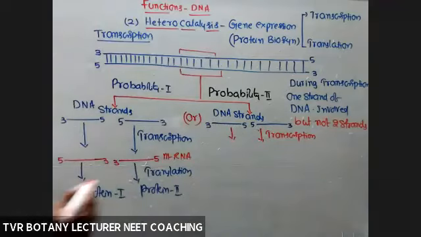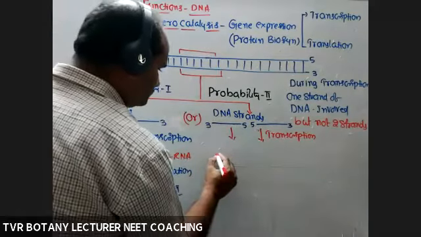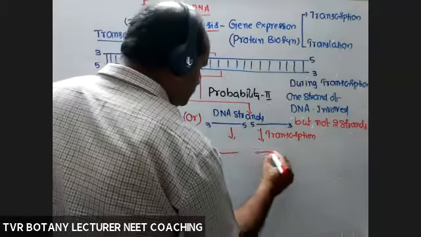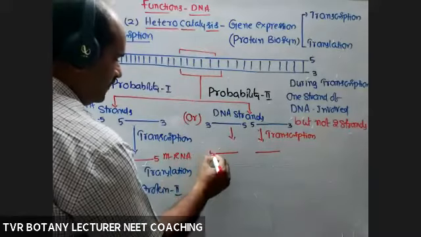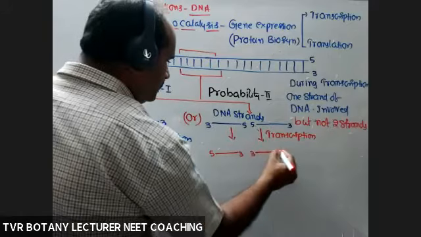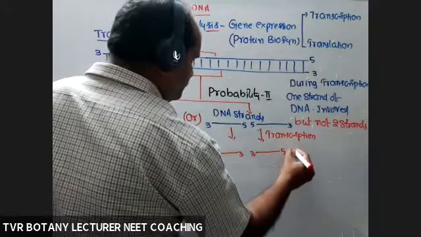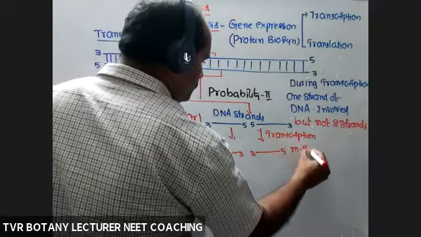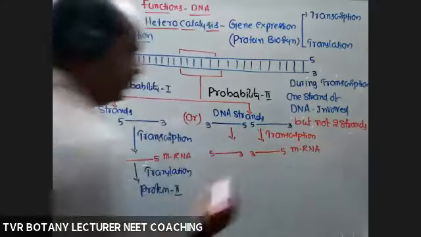Okay, so here also, because of transcription, mRNA 1, 5 to 3, and 3 to 5 are produced. Two mRNAs.